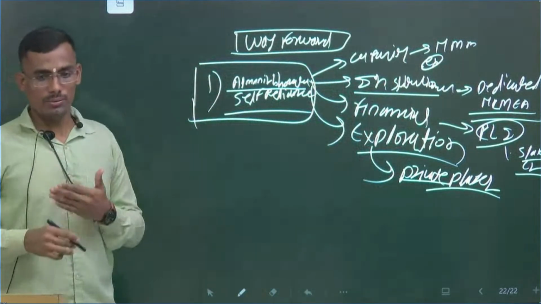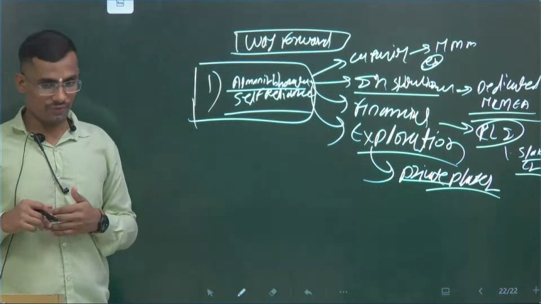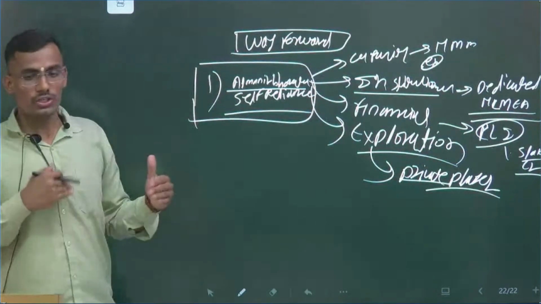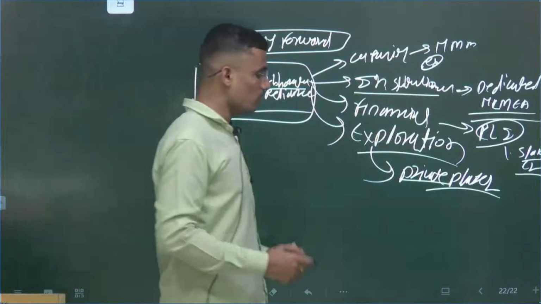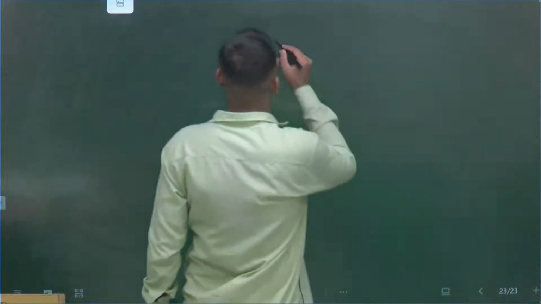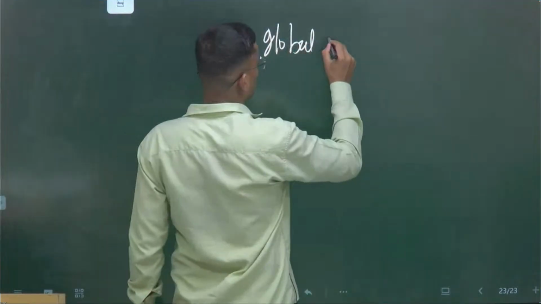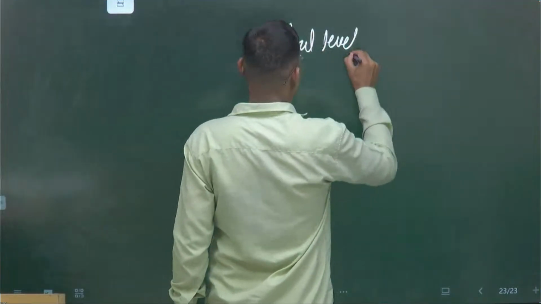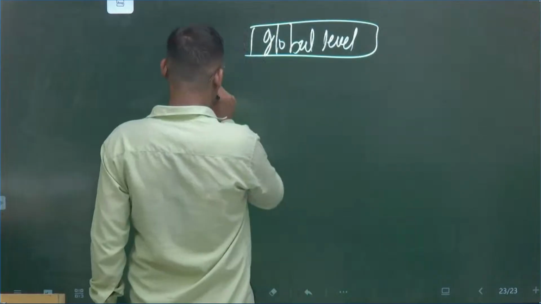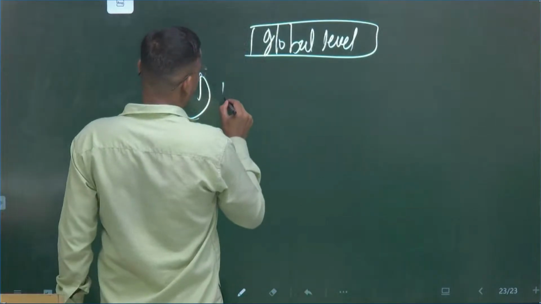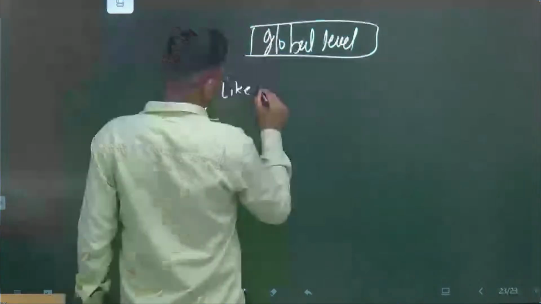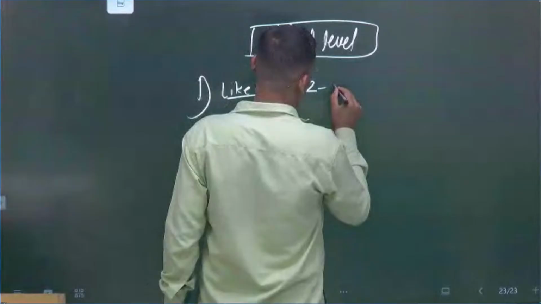But in the immediate term, the US is imposing tariffs on us. So in the short term, what can we do? We can do these things at a global level. First thing is partnership.